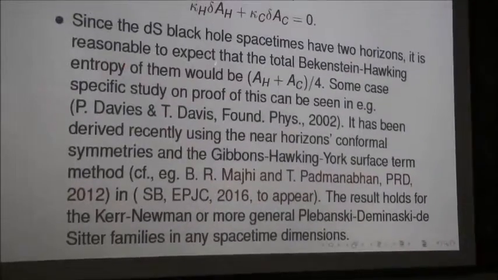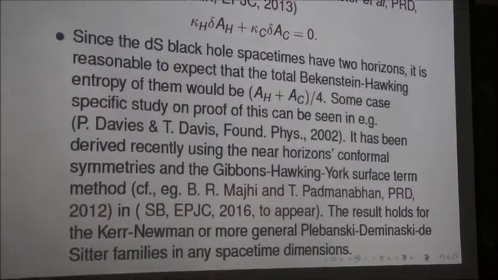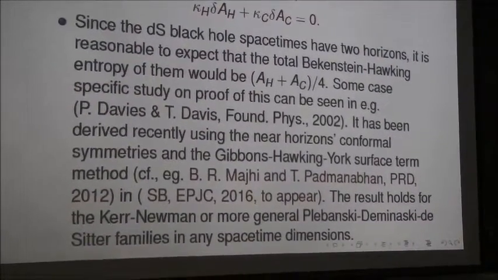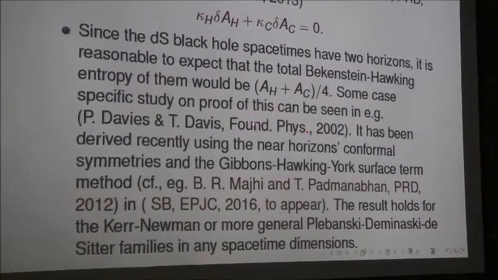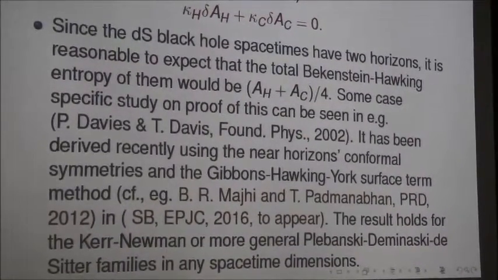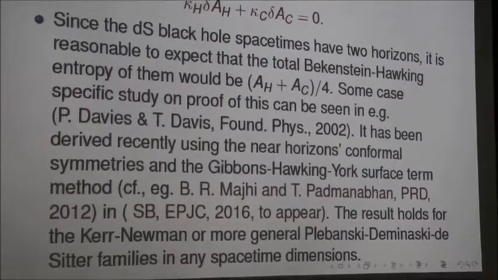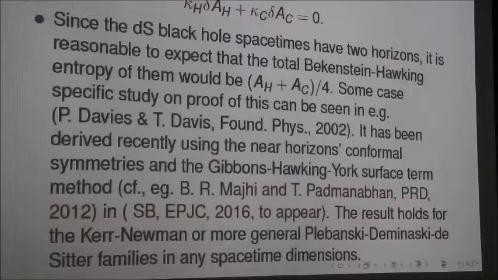Since these spacetimes have two event horizons, it is reasonable to expect that the total Bekenstein-Hawking entropy of them would be (A_h plus A_c) over 4 instead of being A_h over 4. So this has been a speculation, and people have tried to investigate this on a case-to-case basis.